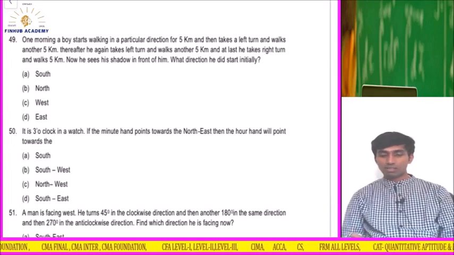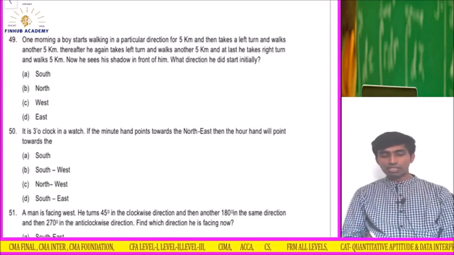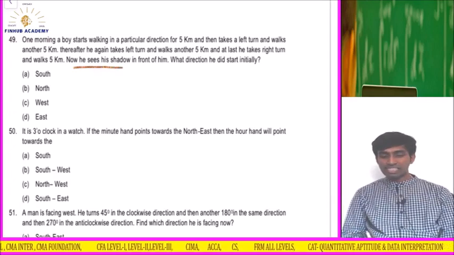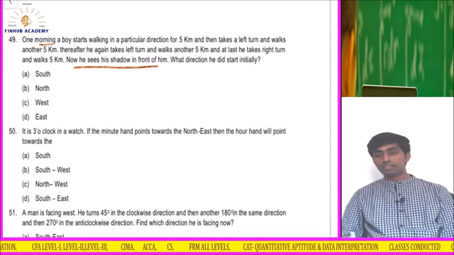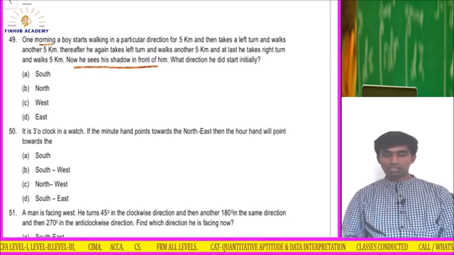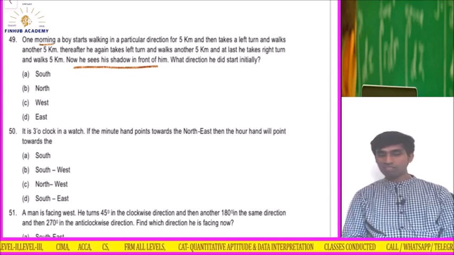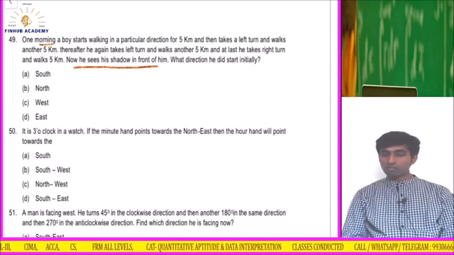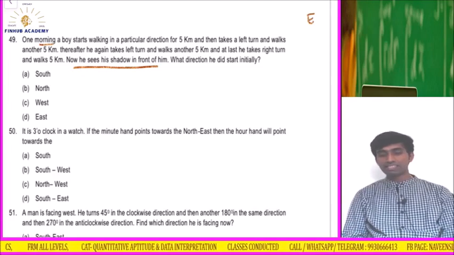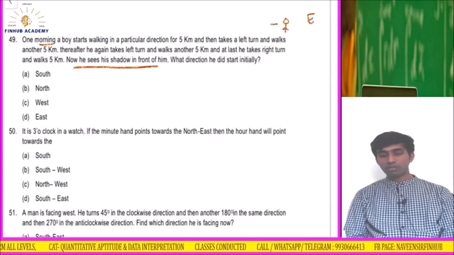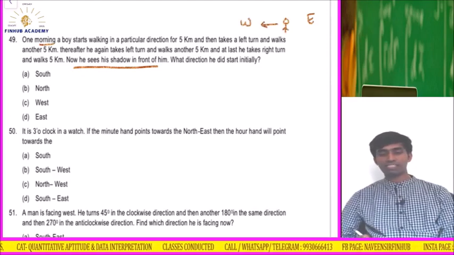Now, understand. You need to understand that he sees his shadow in front of him, and he started in the morning. If this is my east, and he sees the shadow, that means he is facing west.